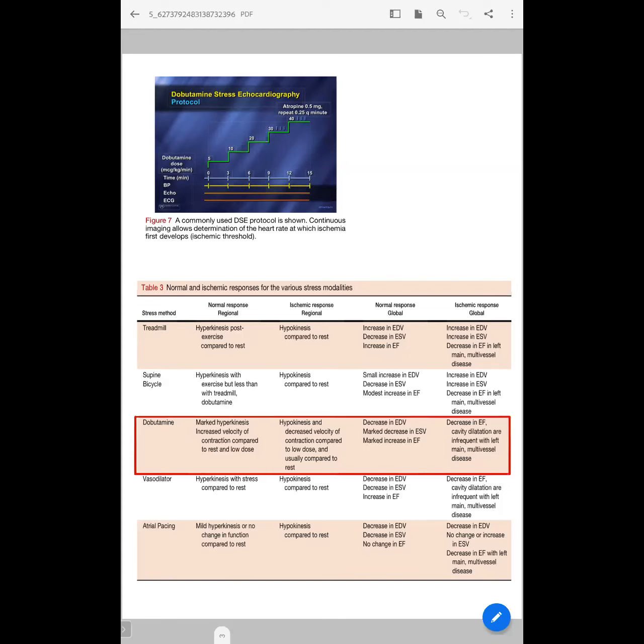What is the ischemic global response? Ischemic global response is decrease in EF and cavity dilatation. The LV cavity end diastolic volume will increase, especially in case of multivessel or left main disease. What is the normal global response? That is decrease in end diastolic volume.